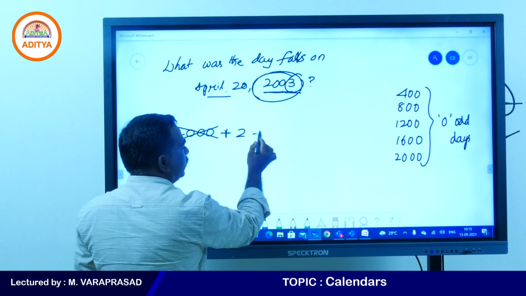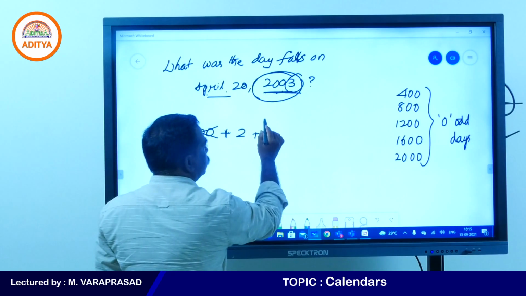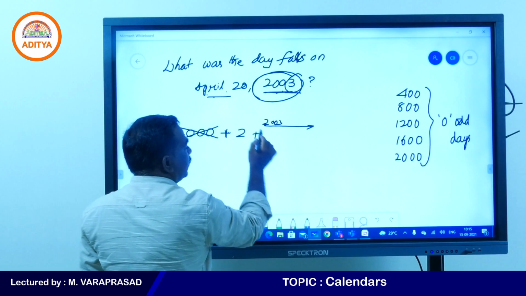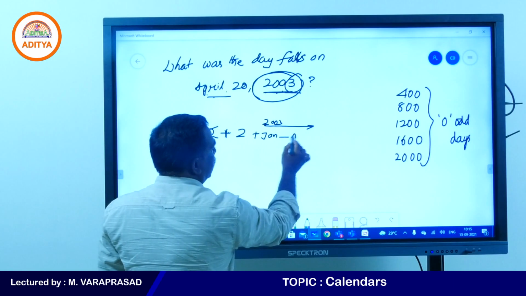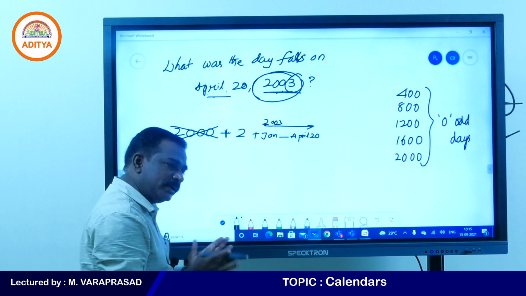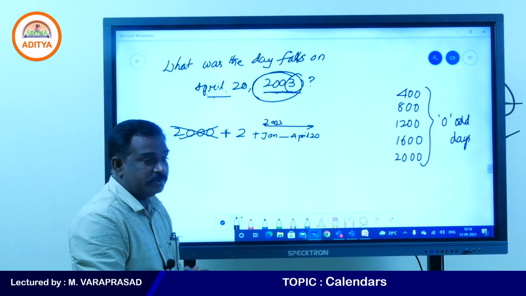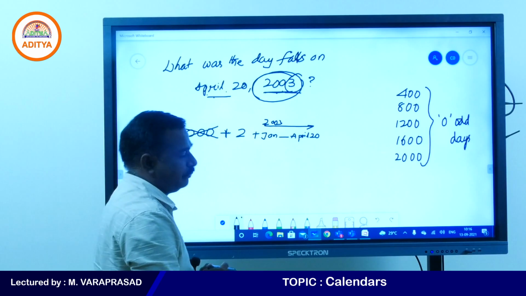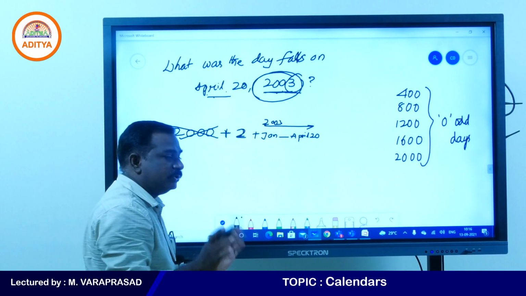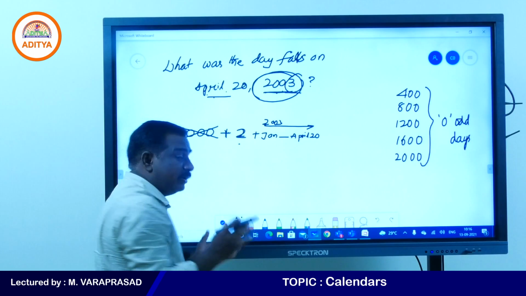Third year date means April 20, so we need to find, in the 2003 year, January to April 20. We cannot fly directly to April. First you need to complete January month, next February month, next March month, after that April 20 will come. Now in these 2 years, no leap years will be there, because 2 cannot be divided by 4. So directly you can take 2 normal years.